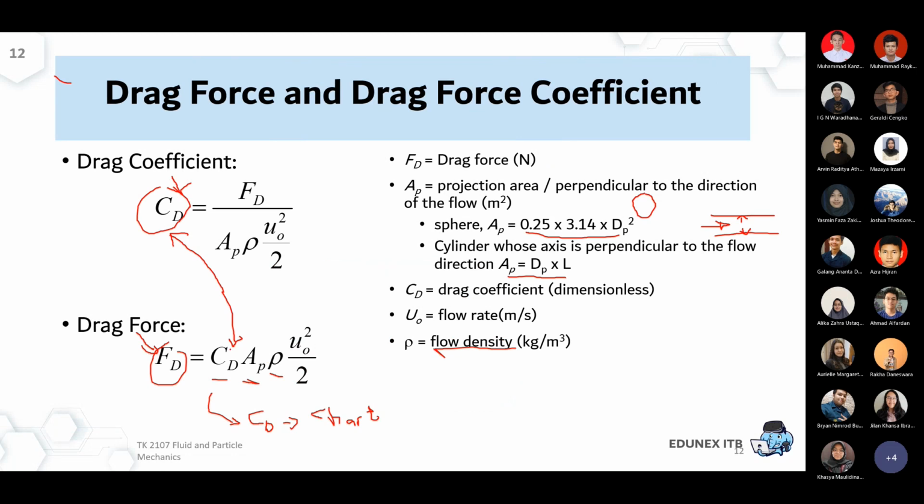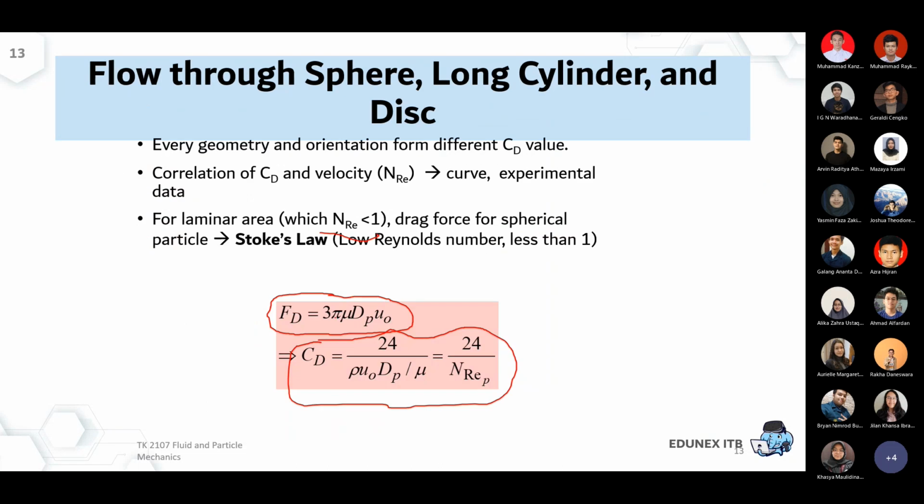When you substitute those numbers into this equation, based on the empirical estimation of CD as 24 over NRE, and then substitute into this initial formula, it ends up with the definition of Stokes law, which is 3 pi mu d times u. It's derived from those correlations.